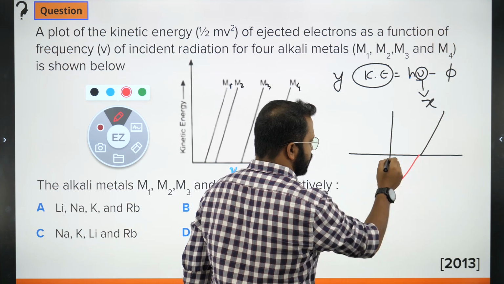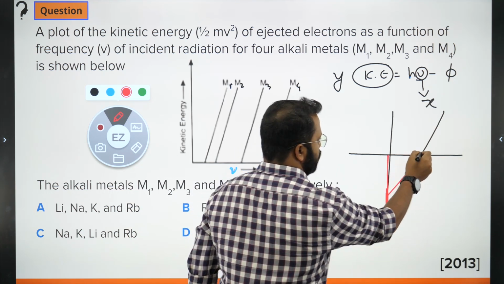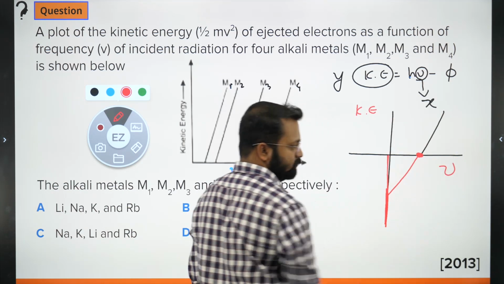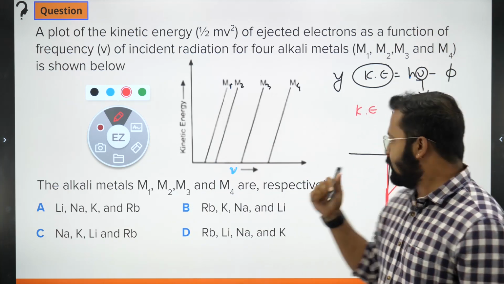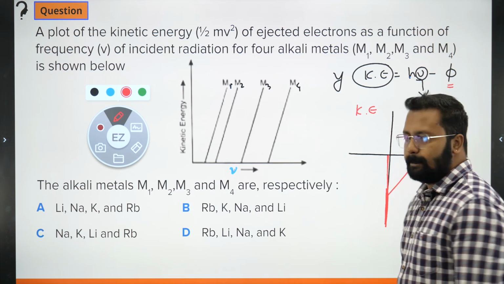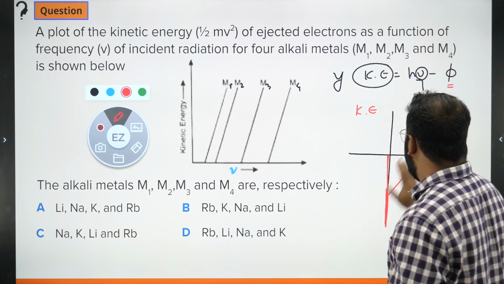कुछ यहाँ पे जाके ये कट करेगा. So this is kinetic energy versus nu. The intercept will be the work function, which is phi. Pakka? Now let's look at a simple idea.